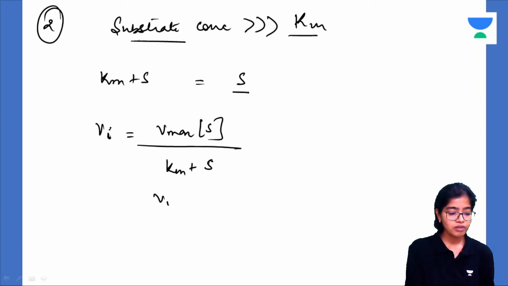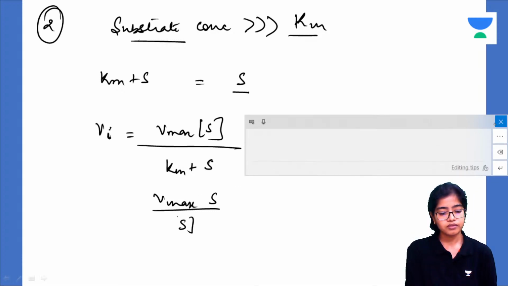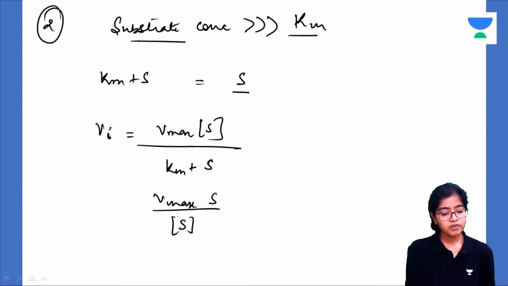So it will be V max S upon S only. So Vi is equal to V max.